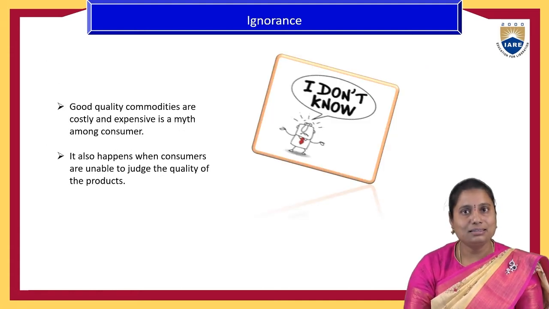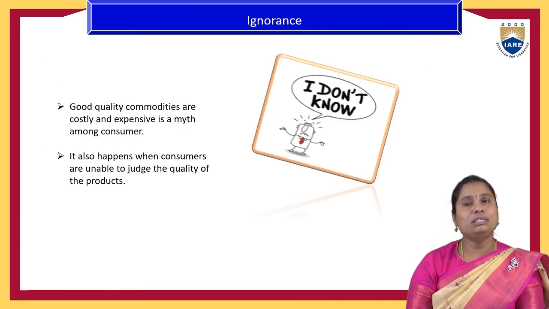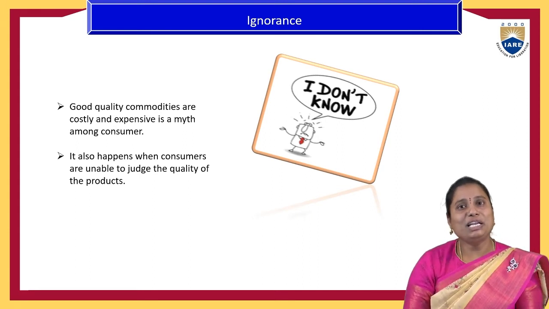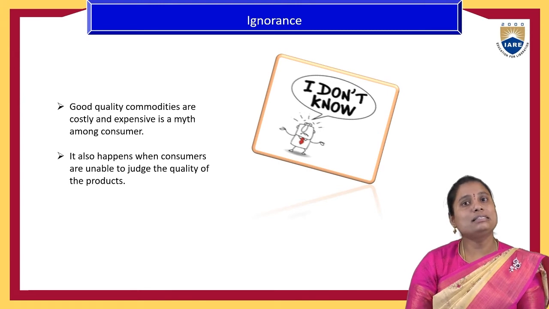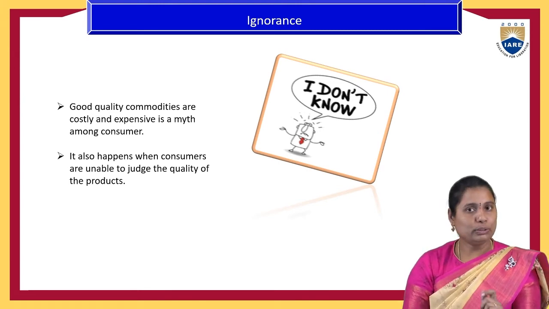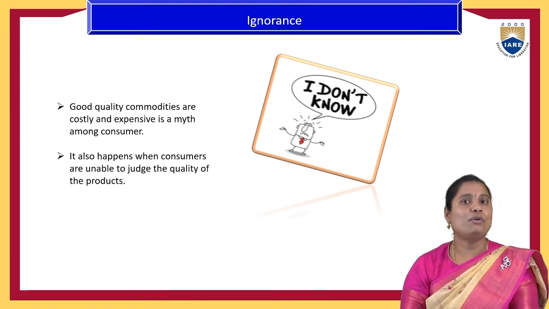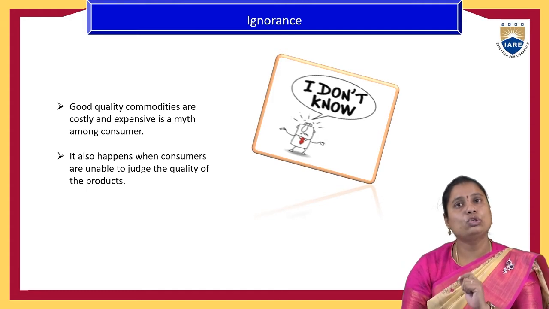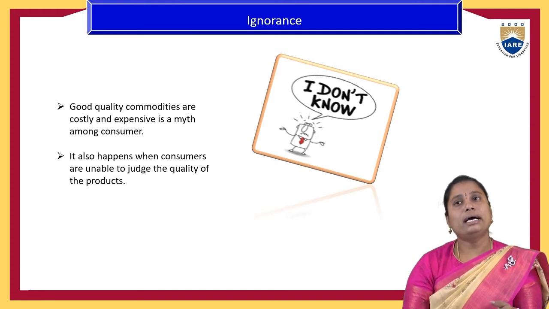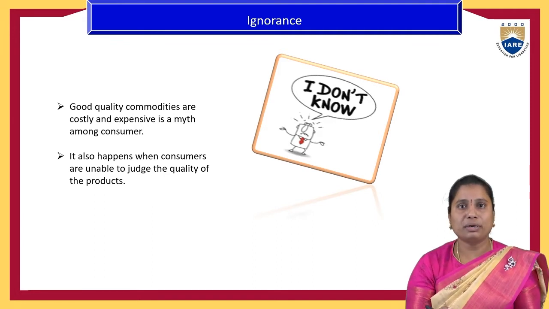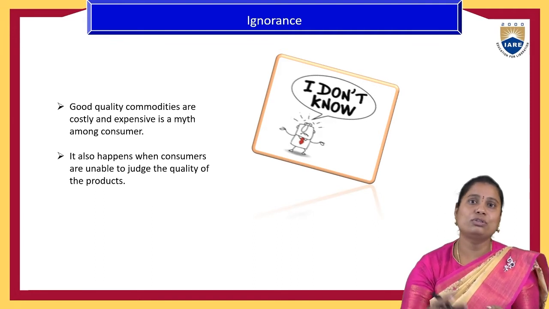And the next exception to the law of demand is ignorance. Generally people say that ignorance is bliss. But due to ignorance also, the law of demand does not hold good. A person goes to the market, and he doesn't know the previous price and also doesn't know the future price.